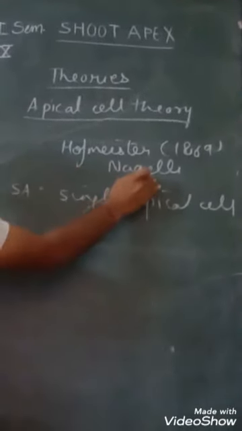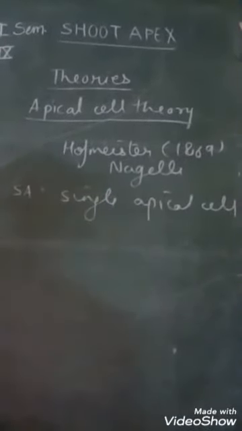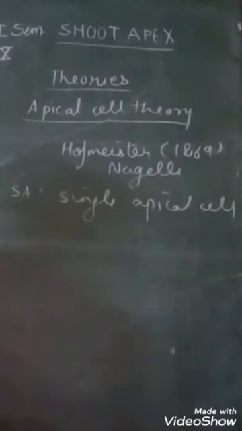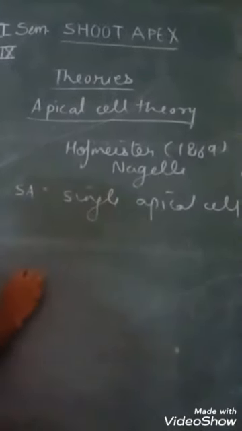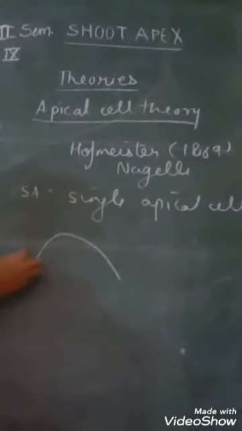Nageli, on the basis of his observation on vascular cryptogams, proposed it, for example in algae, bryophytes and pteridophytes. The single cell was found to be responsible for giving rise to all cells.